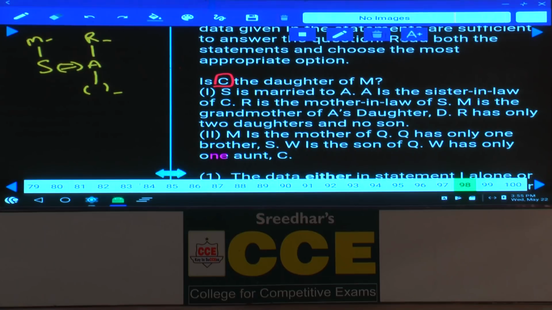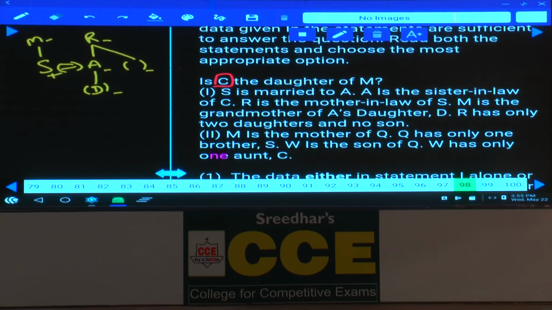And next one, R has granddaughter D. Now D is here. R has only 2 daughters and no son. R has 2 daughters and there is no son at all. Now this person is a male, isn't it? Then earlier we have one more piece of information: A is the sister-in-law of C.